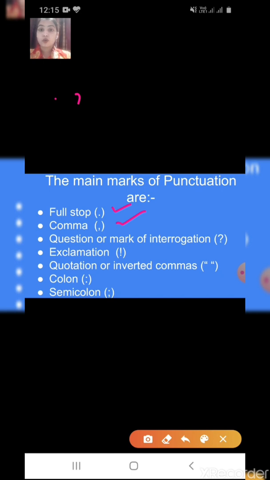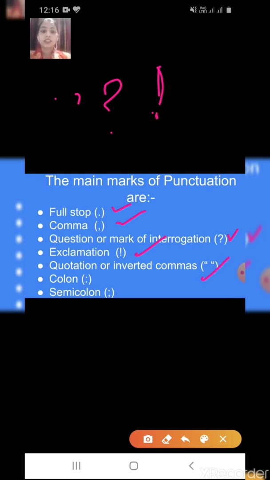When we are asking a question, we put a question mark. When we are feeling surprised or sad, when there is a strong feeling, we put an exclamation sign. What a beautiful flower! Means we are surprised to see the beauty of that flower.